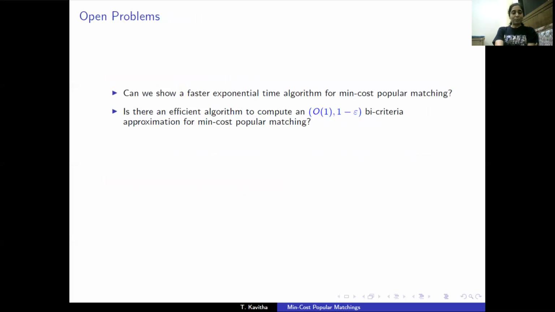So a couple of open problems. Can we show an even faster exponential time algorithm for min-cost popular matching? And is there an efficient algorithm to compute a better bicriteria approximation for min-cost popular matching? Thank you.